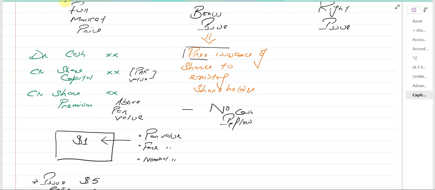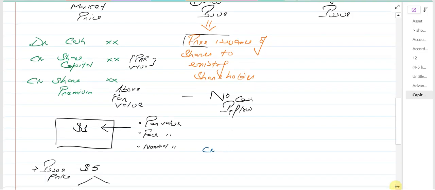Now, when the company is issuing the shares to the existing shareholders for free, remember, they are issuing the shares. So again, the credit entry goes to the share capital account because they are issuing the shares.